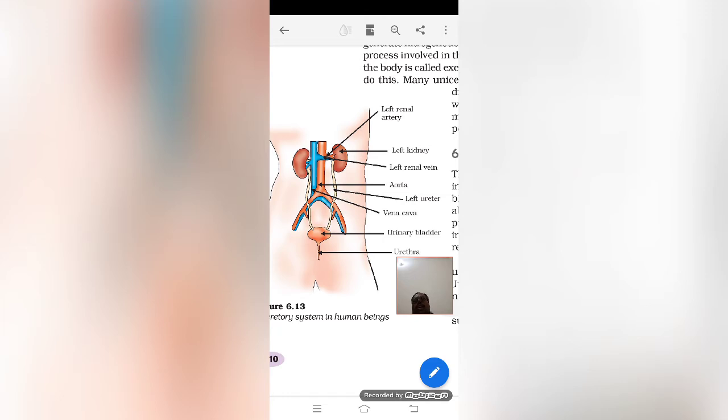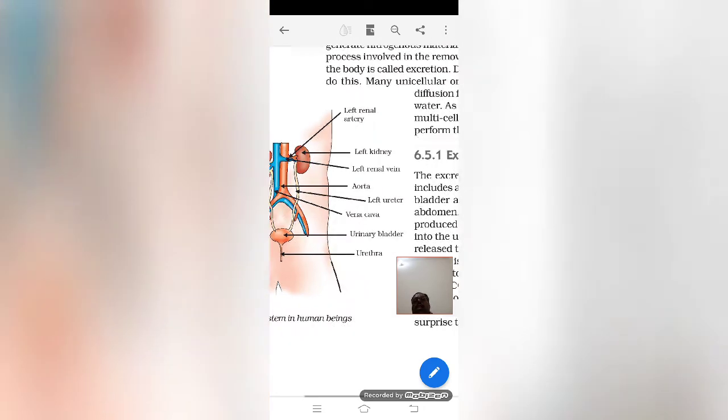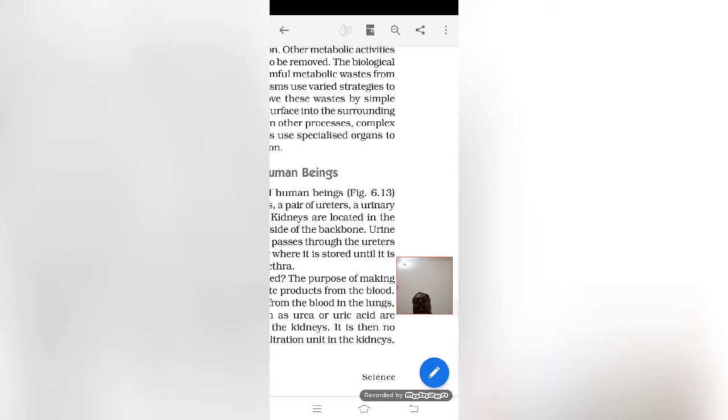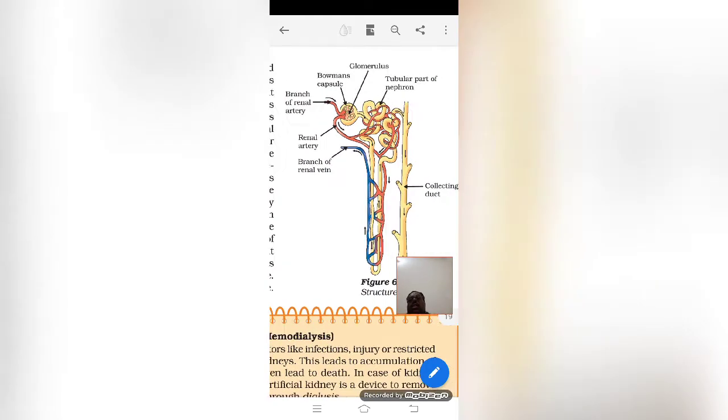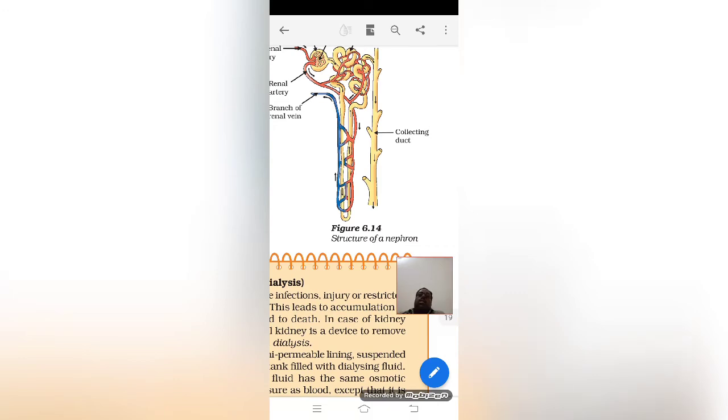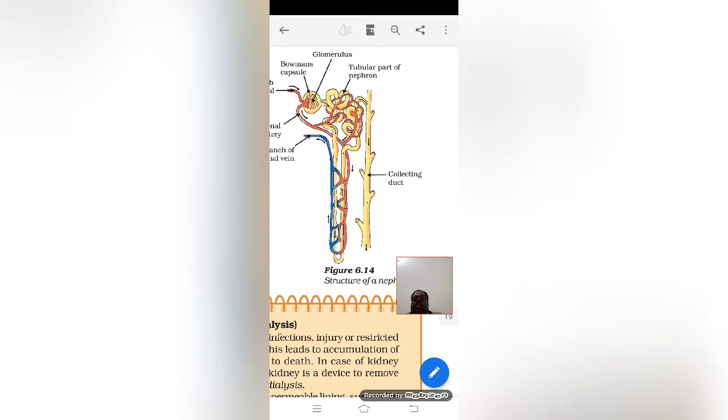We said that in the blood we have plasma, serum; we studied this in 9th. We discussed only the structure, not the different parts of the blood. That plasma part of the blood will go for filtration. When we come to the excretory mechanism, the kidneys have a structure known as nephrons.